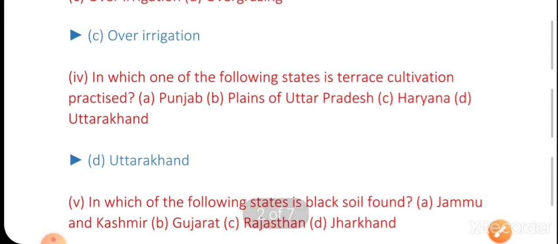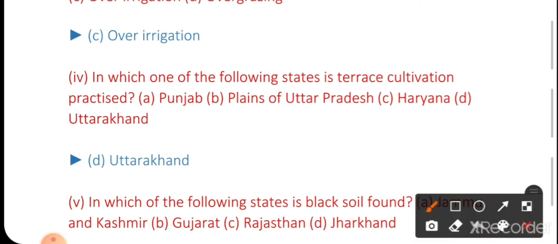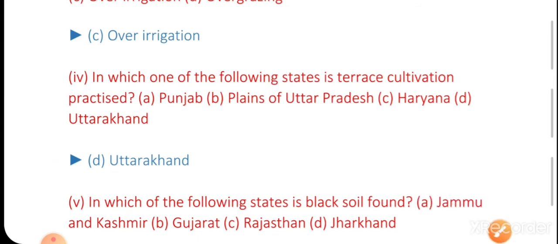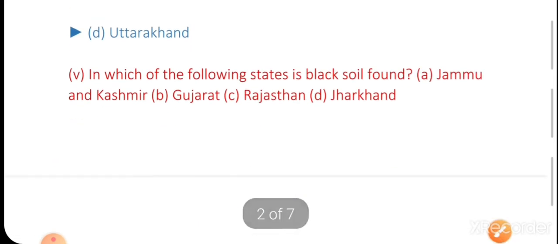Now question number 4. In which one of the following states is terrace cultivation practiced? Punjab, plains of Uttar Pradesh, Haryana, Uttarakhand. You know that terrace cultivation is mainly practiced in hill areas. So the answer is Uttarakhand.